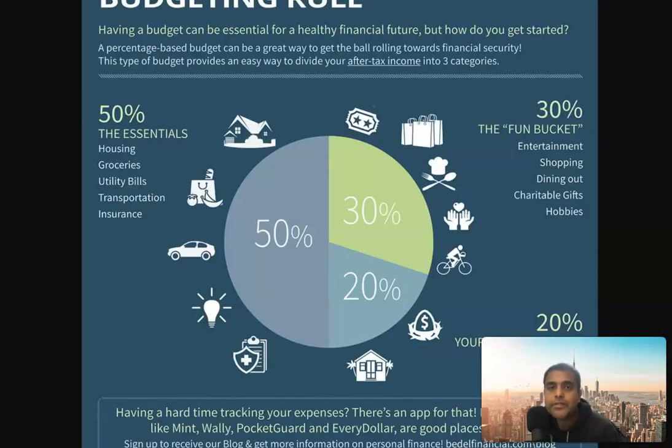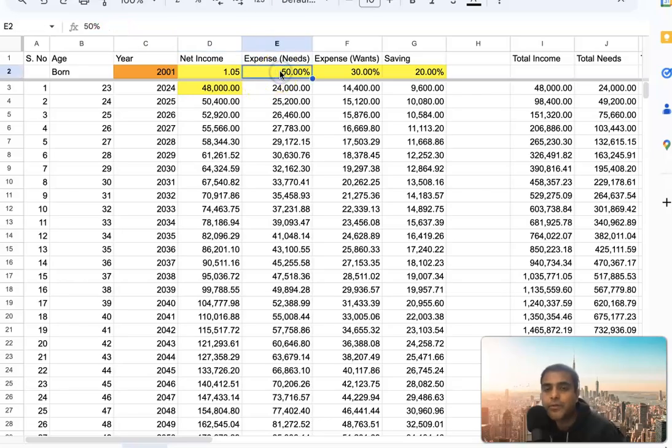Okay, so that's what I have done. And this could be changed as well. For me, I think my savings rate was higher, my wants were lower, and we can control and cut down on needs. So it is up to your situation. You can play around with these, and that's where this spreadsheet will help. Depending on how much you are spending on your needs, how much you're spending on your wants, and how much you're saving, this spreadsheet can now calculate how your life will look.